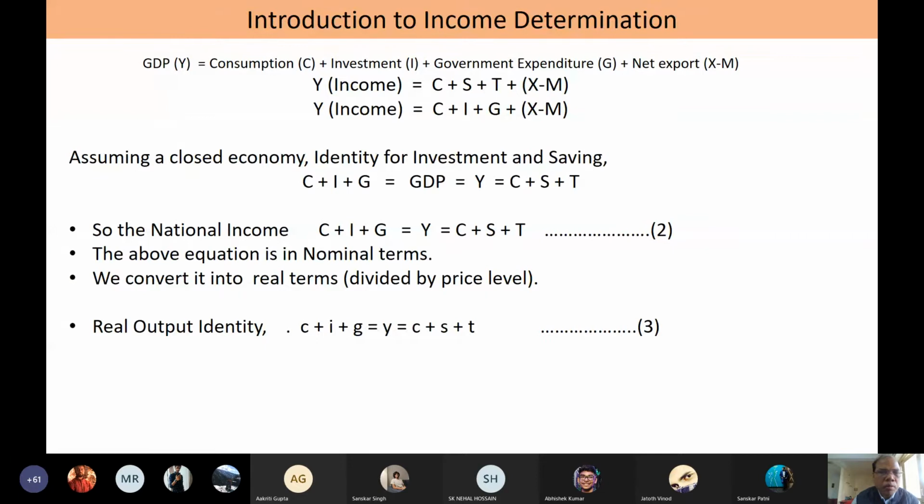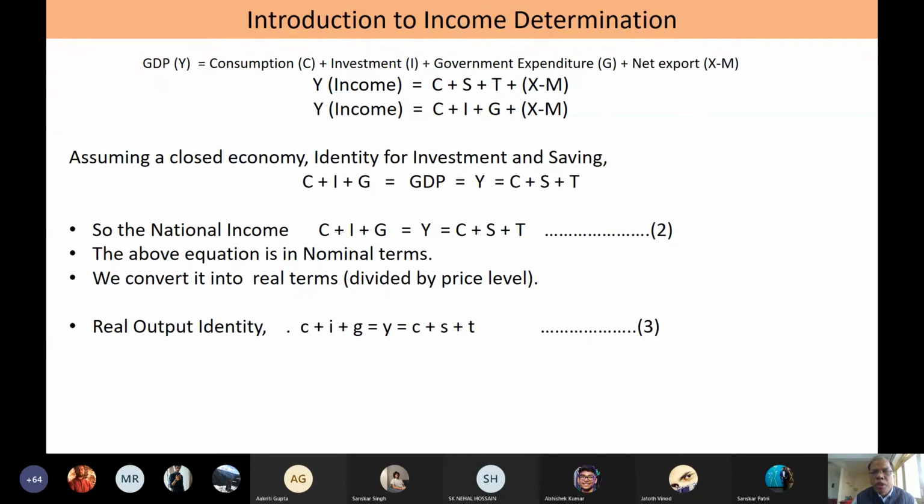Now, these terms can be used in nominal sense, or these can be used in real sense, so you can talk about real income or the nominal income. To differentiate real income from the nominal income, you'll have to deflate the nominal income by the price level, that is the average price level prevailing in the economy. So then we can write the real income.